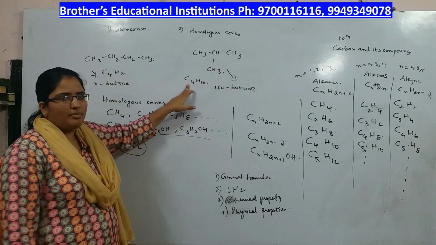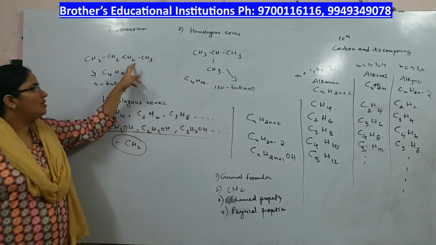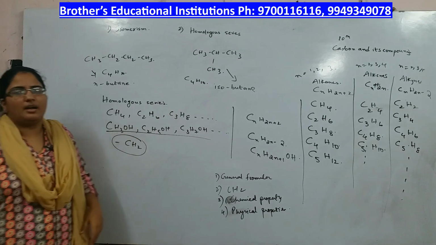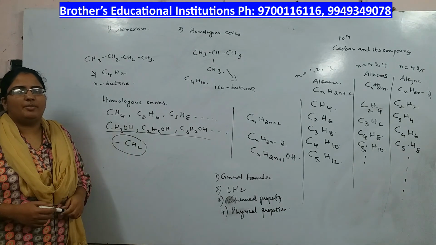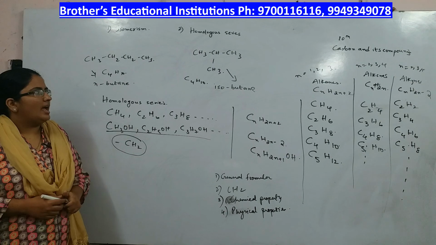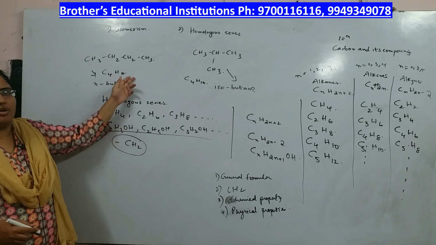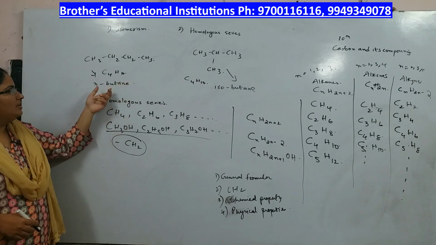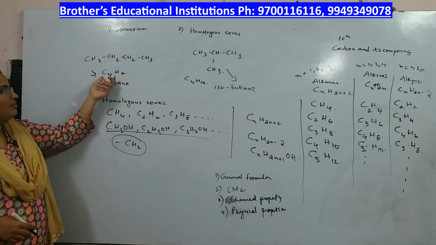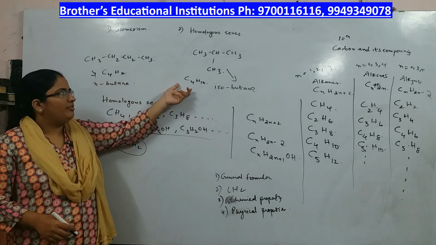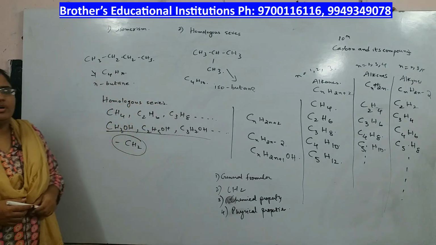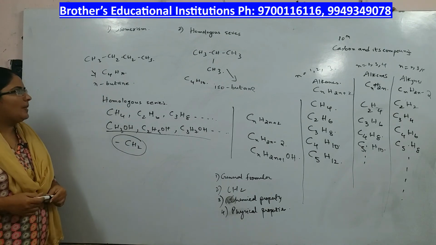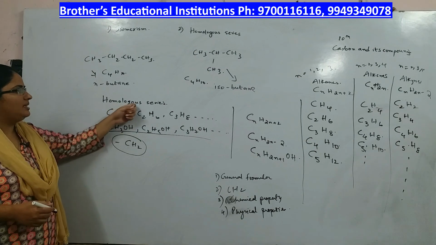So the molecular formula is C4H10, but this is called n-butane and this is called isobutane, and their properties are totally different. This phenomenon is called isomerism and the compounds which exhibit isomerism are called isomers. Here the formula is C4H10, here also it is C4H10. Carbon compounds exhibit isomerism. The next topic is about homologous series.